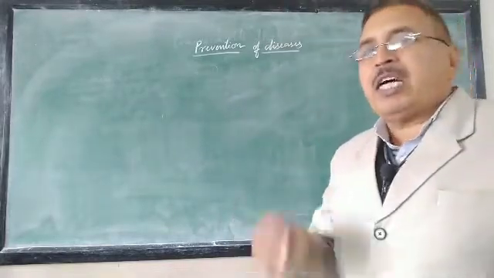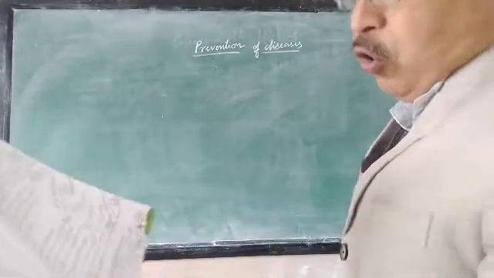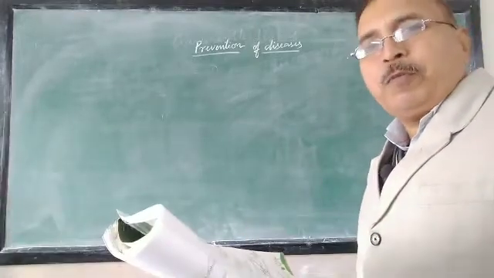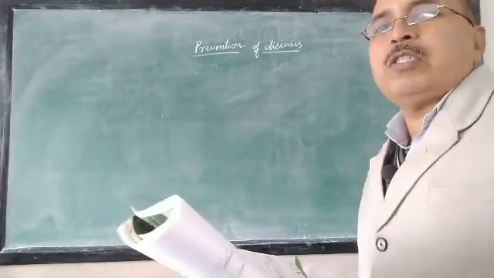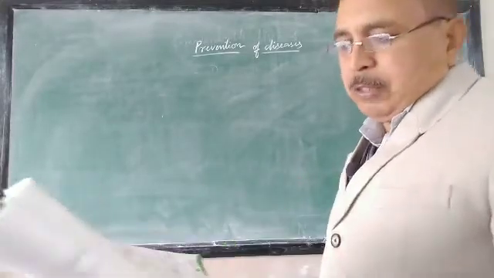So diseases that spread with the droplets are called droplet infection. Corona is a very common example of droplet infection. Tuberculosis, coughing, common cold, all these are also common.